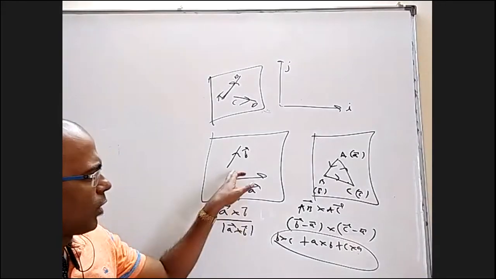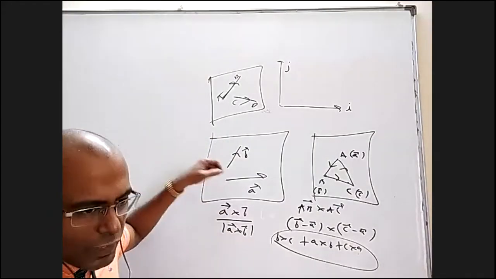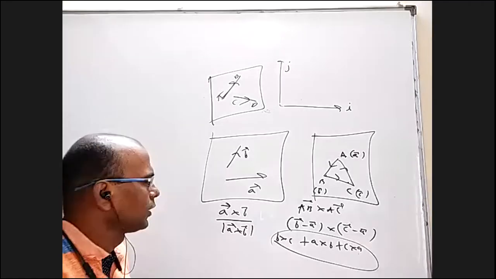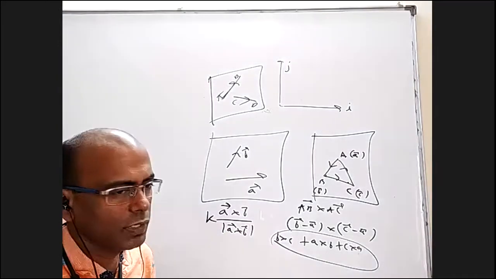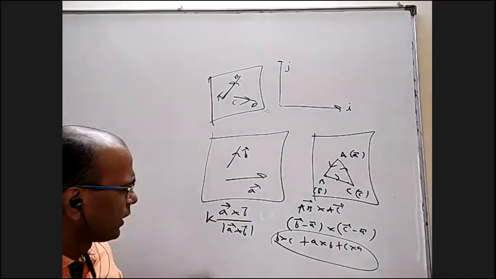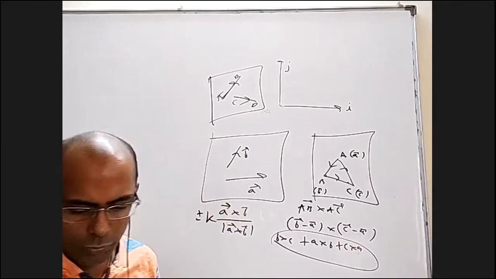If you want a vector normal to the plane, it is A cross B, and the unit vector is this. Somebody can ask, what is the vector of magnitude k units and perpendicular to this plane? Take this unit vector and multiply with k, then you will get a vector of magnitude k units and perpendicular to this plane. Every time you can put plus or minus, because there will be 2 answers. One is into the board, one is outside the board.